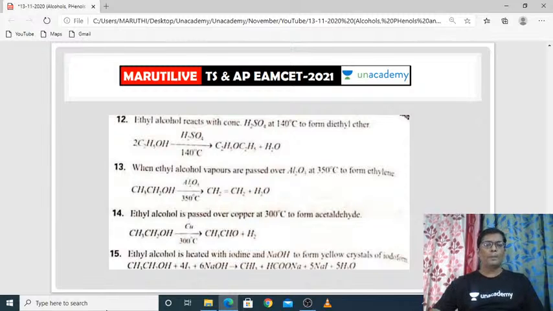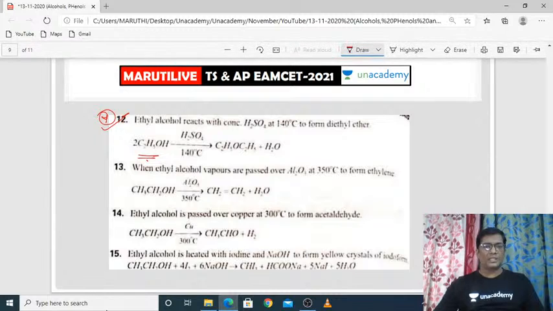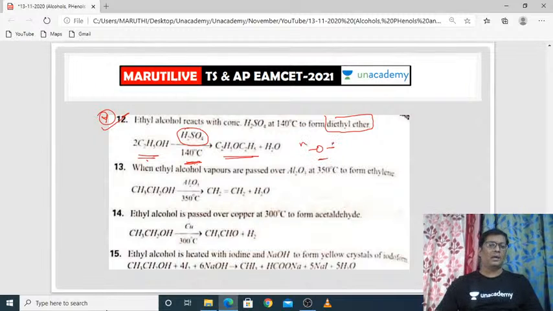Now coming to the properties. What are the important properties of ethyl alcohol? Ethyl alcohol can easily react with concentrated sulfuric acid. At about 140 degrees Celsius, ethyl alcohol reacts with concentrated sulfuric acid and produces diethyl ether. So ether will be produced from the alcohol. Is it clear? Right. Very good.